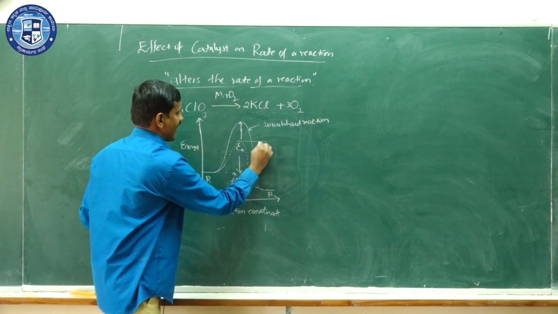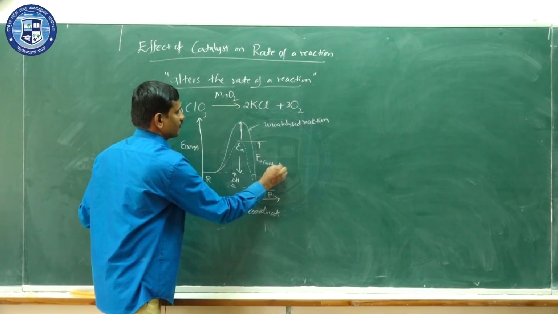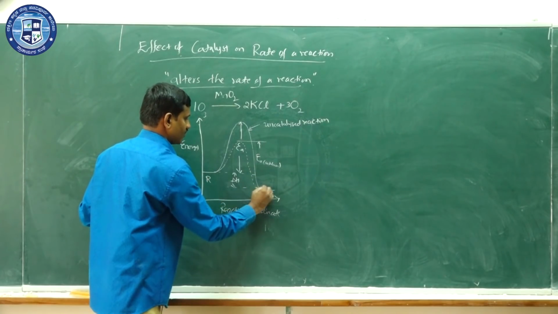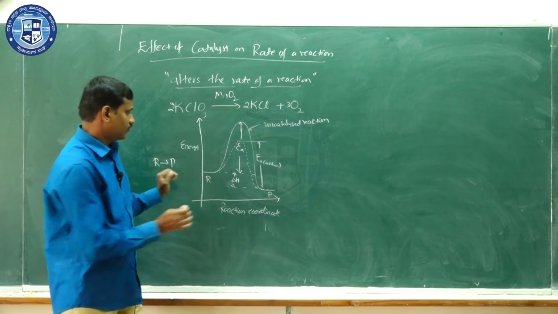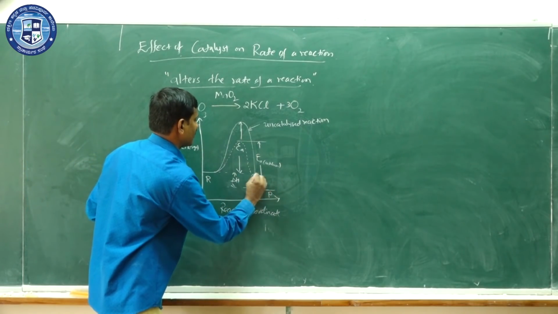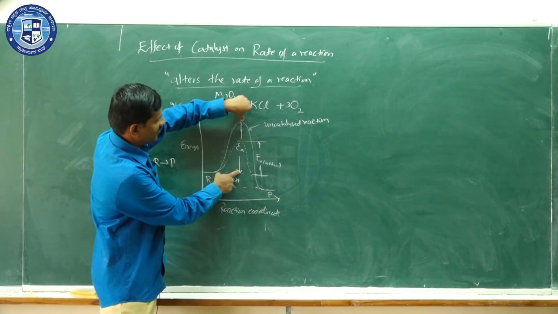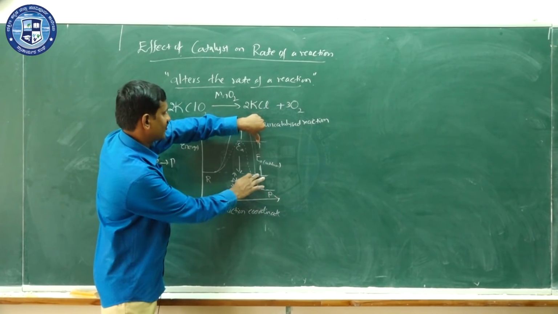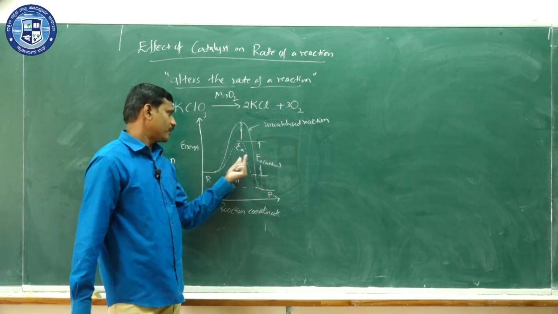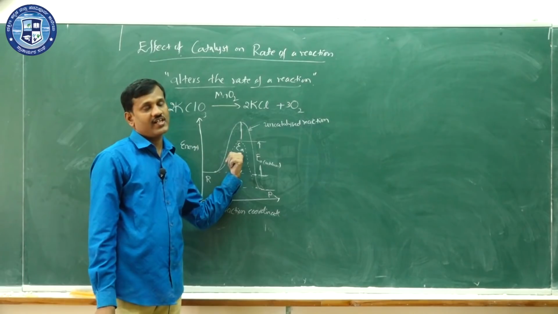So this is the activation energy for the catalyzed reaction, EA for catalyzed reaction. You observe here the EA for the catalyzed reaction is this much. EA for the uncatalyzed reaction is this much. So for the catalyzed reaction we have this much. That means if a catalyst is used, then the activation energy decreases.